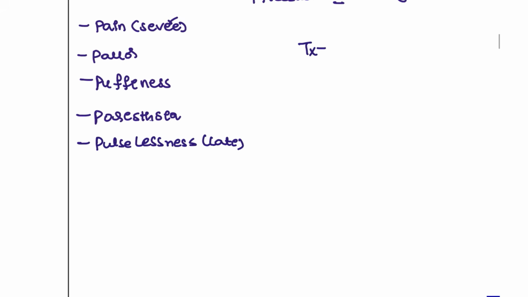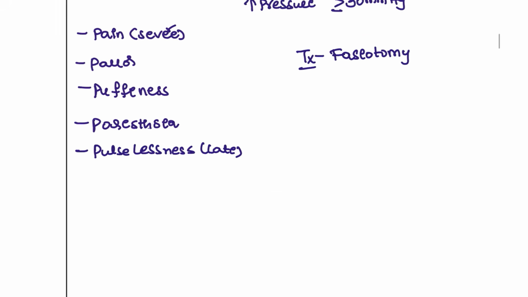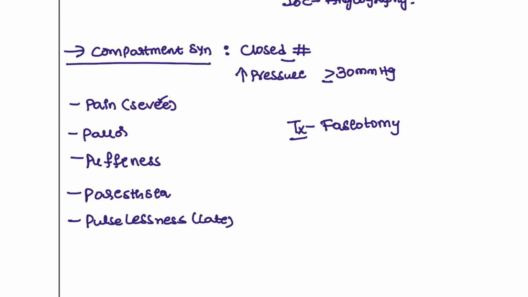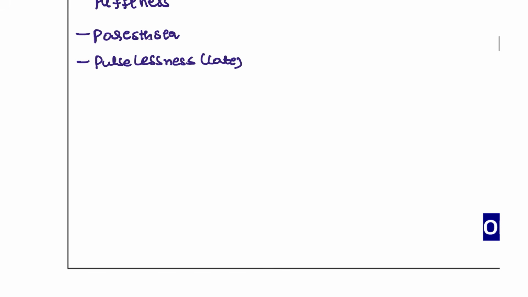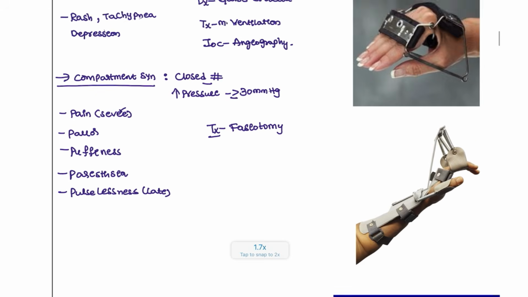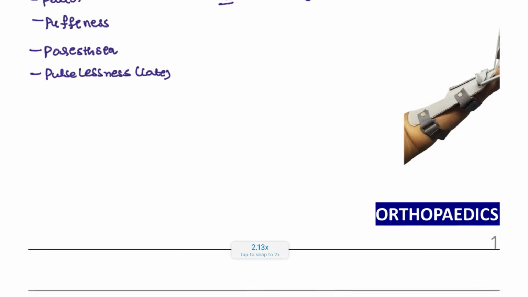And what is the treatment that we have to do? The treatment is immediate fasciotomy. Okay, relieve the space, relieve that pressure by cutting the fascia. That is the fasciotomy, and treat the underlying cause. This is mostly a clinical diagnosis, unless we use the machine to test the pressure. So this is the treatment for patients suffering from compartment syndrome, right? So these are the two important complications that you have to remember.